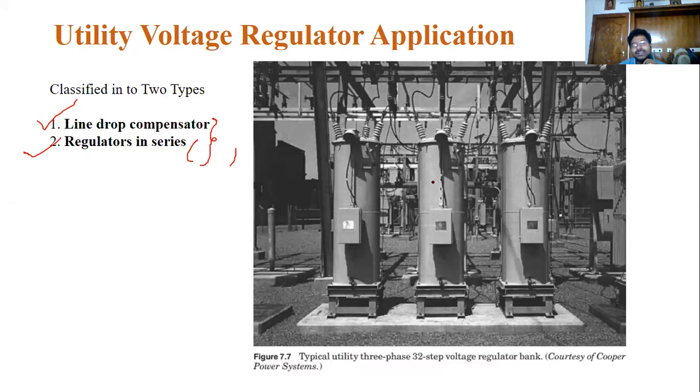See this, this is the three-phase system. For each of the three phases, phase A, phase B, phase C, you can consider a separate transformer and a separate device.